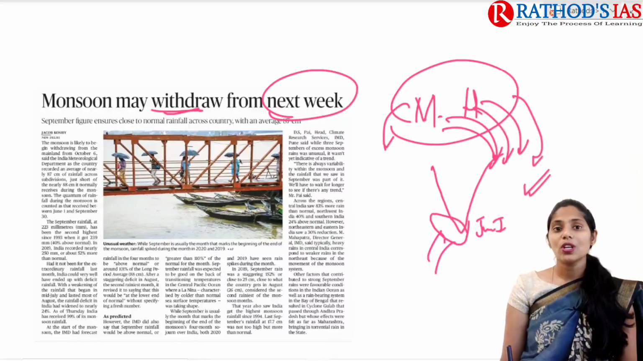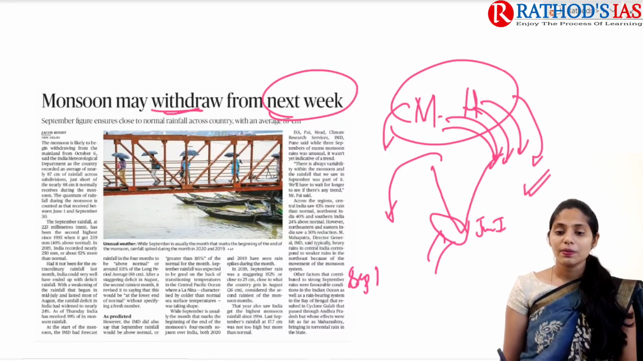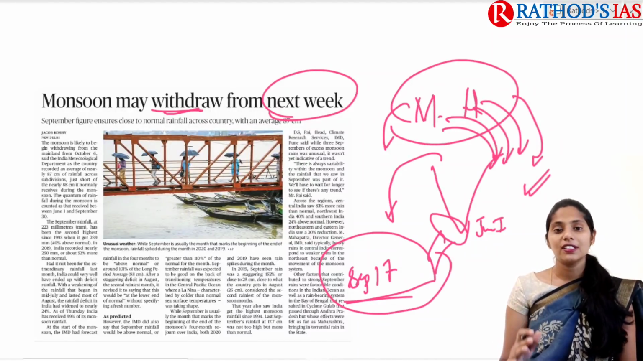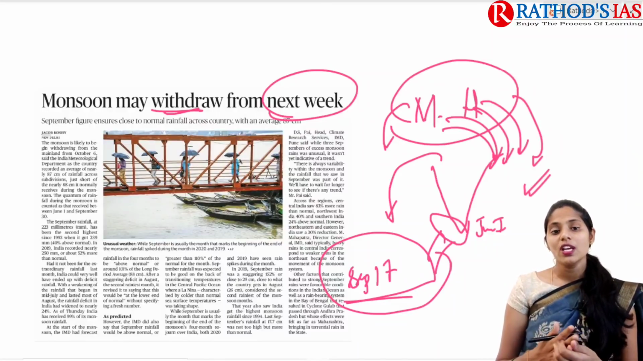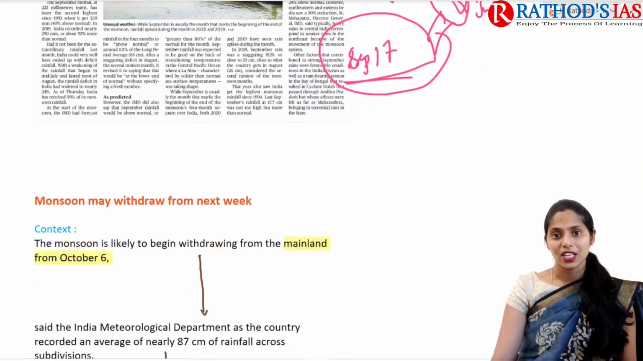But due to the impact of climate change and increasing global warming, that led to the delaying of monsoon withdrawal to September 17th. But now this article says that this year there is a further delay in the monsoon withdrawal, mainly estimated from October 6th. So this will be very important from our disaster management point of view. Now let us try to see this topic in great detail.